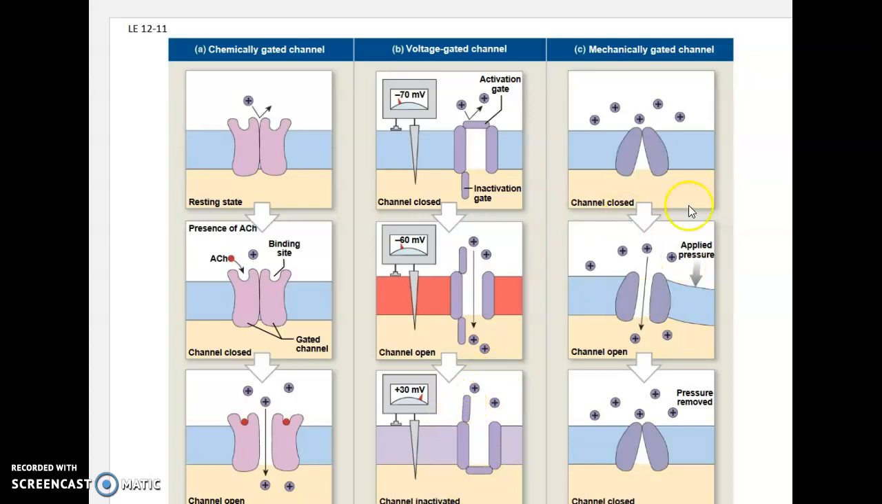Now, the other gate that we're not going to really talk about as far as the action potentials, but I just want to introduce to you, is the mechanically gated channel. This is where a mechanical pressure actually opens the gate and allows the ions to move through. A lot of times touch and injuries have this mechanically gated type channel in how they work and allow the action potentials to work.